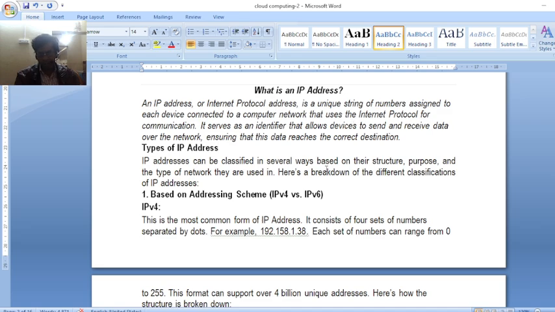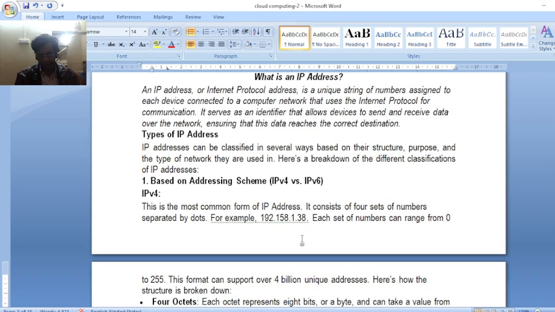The IP address can be classified. IP addresses are divided into separate parts: IPv4 and IPv6. IPv4 is a commonly used IP address that consists of 4 sets, separated with dots. Here is an example of an IP address: 192.168.1.1. Here 192 is one part, 168 is one part, 1 is one part, and 1 is one part. That is how an IP address points out a device.